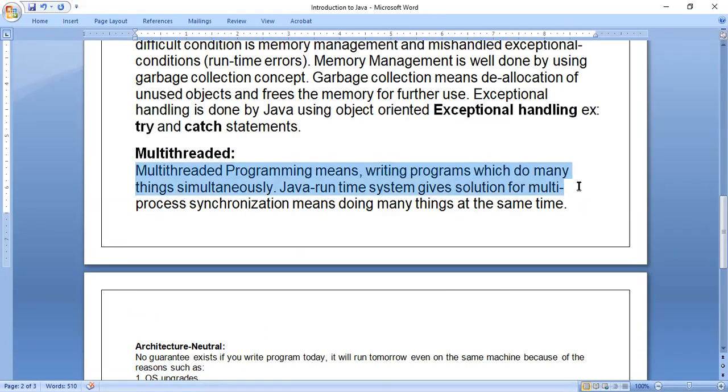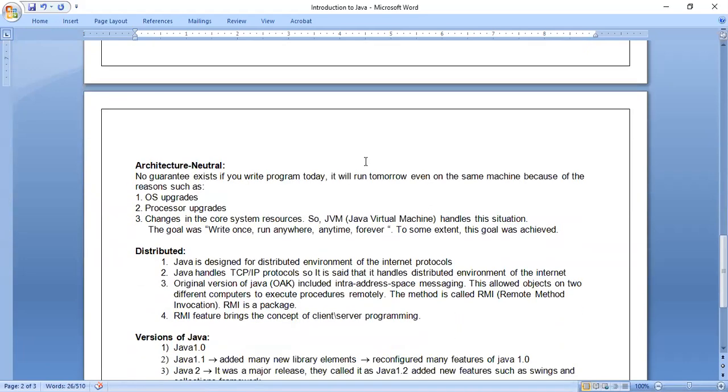Here we will just look at the theoretical part. In the chapter, we will go in depth on how to write the programs for this. The Java runtime system gives a solution for multi-process synchronization, meaning doing many things at the same time. A thread is a part of the program, or we can say a small program. So many threads means many programs, or many parts of the program which work simultaneously. In that chapter we will see in detail.